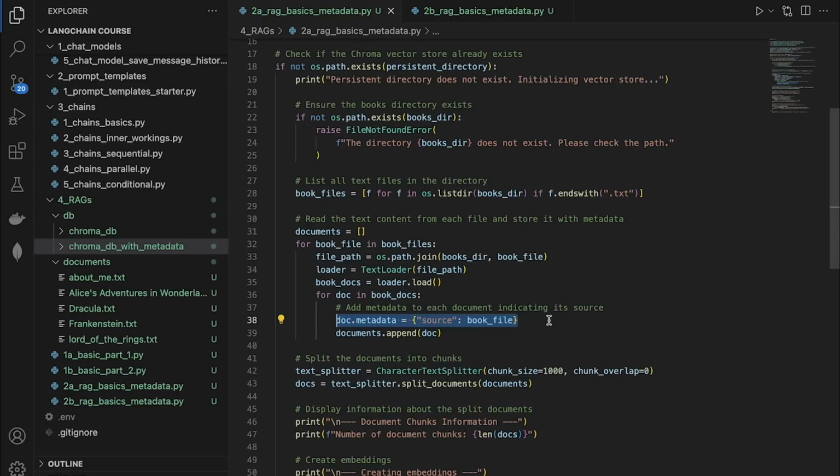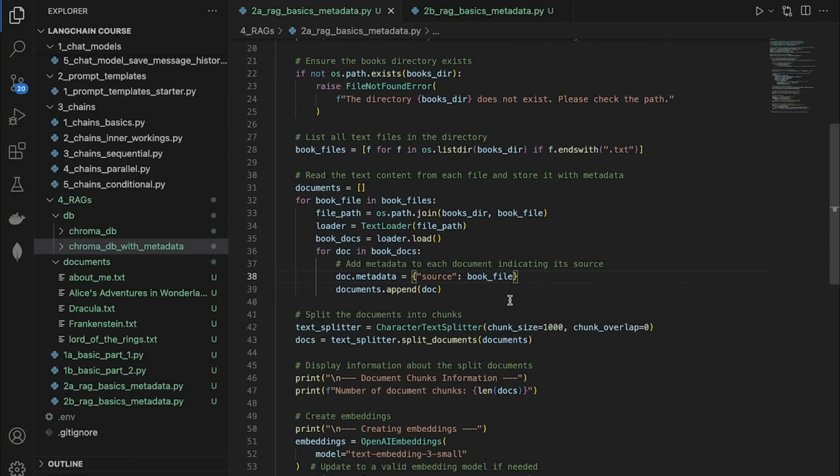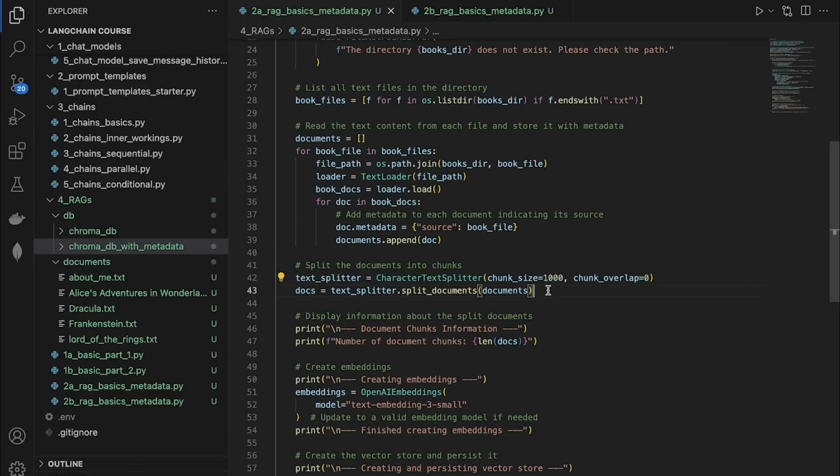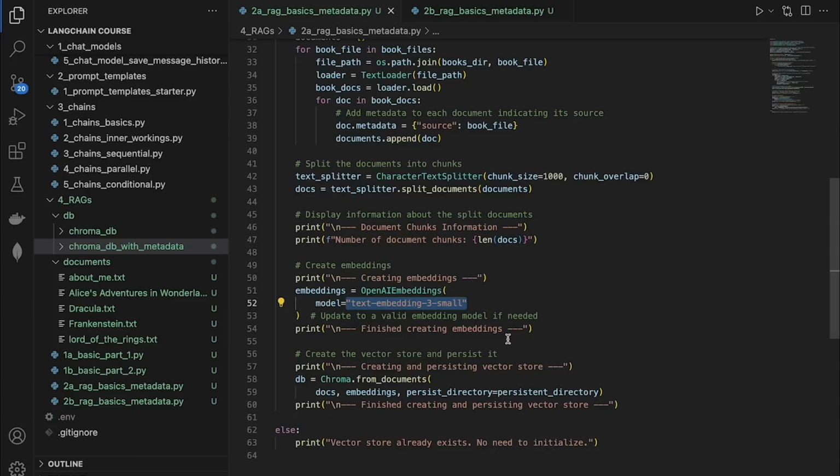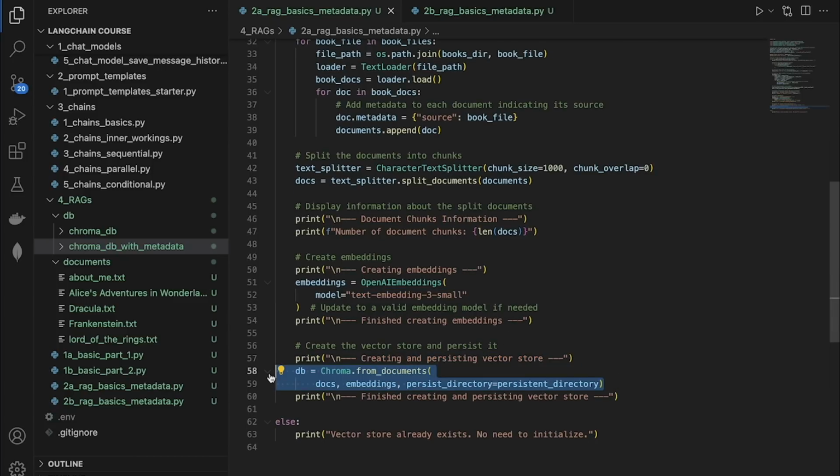Along with the document, we're also going to be adding metadata to each document. Okay, so we can have as much information as we want, but for now, I'm just saying source and I'm adding a book file to the source. So if I'm loading the Frankenstein book, the book file name is going to be Frankenstein. And from here on, we're going to go through the same process. We're chunking the entire list of books, and then we're specifying the embedding model that we're going to be using to embed, which is going to be the next step. And finally, we are creating the vector store by providing the docs, the embedding model, plus the final DB file it should create and put all of the embedded data in.